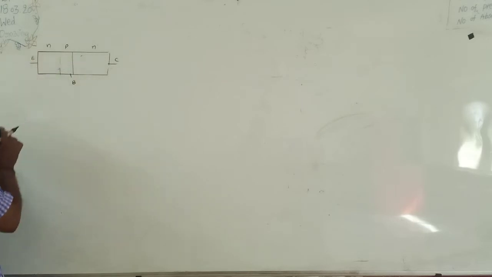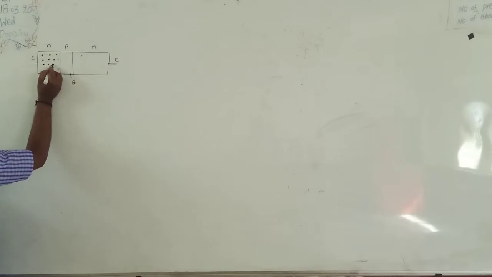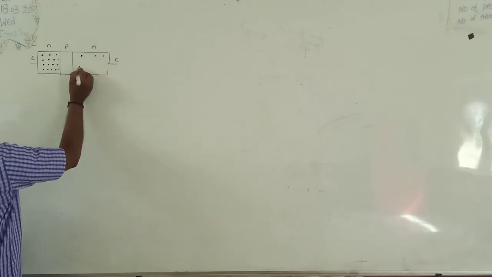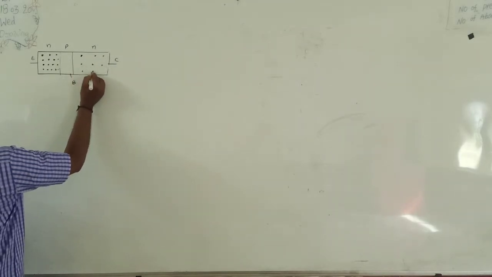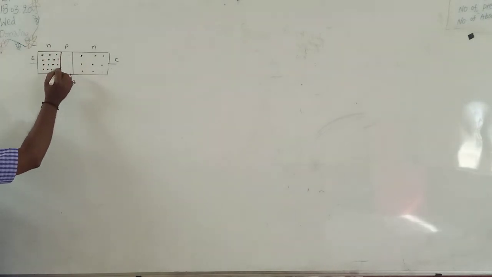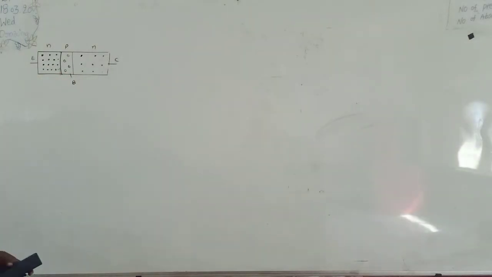Here the N-type material contains a majority of electrons. The collector contains fewer charge carriers when compared with the emitter. In the P-type semiconductor, which is a positive type, there are fewer positive charge carriers. This is called the NPN transistor.